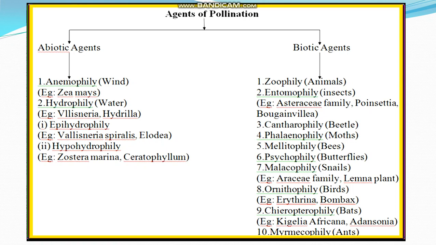The characteristic features of the entomophilous flowers, it is one of the 5 mark questions. The flowers are generally large, or if small they are arranged in dense inflorescence, example Asteraceae. Second character, flowers are brightly colored. The adjacent parts of the flowers may also be brightly colored to attract the insect, example Bougainvillea, where the bract becomes colored.